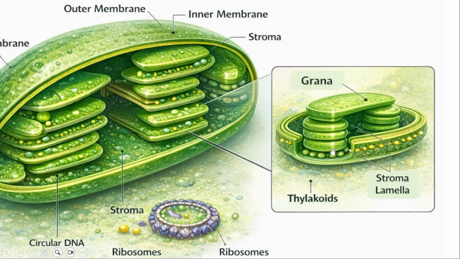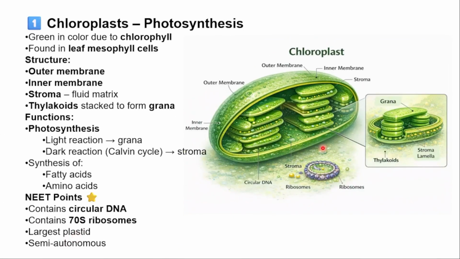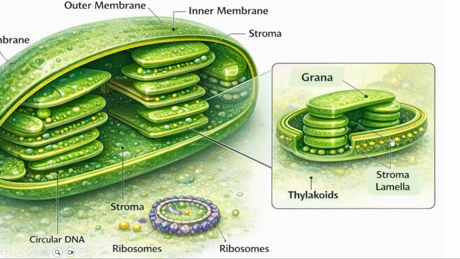These stack of grana. Let me show you. See here, this is grana.